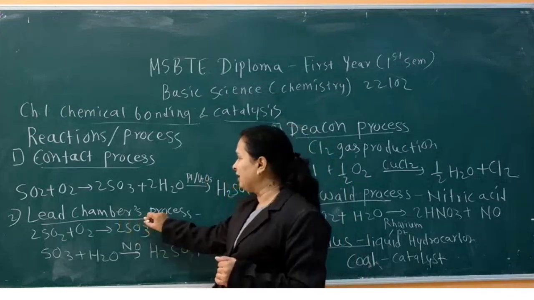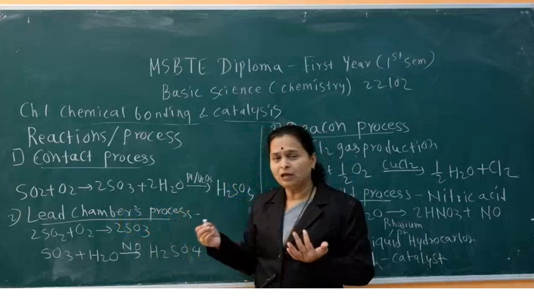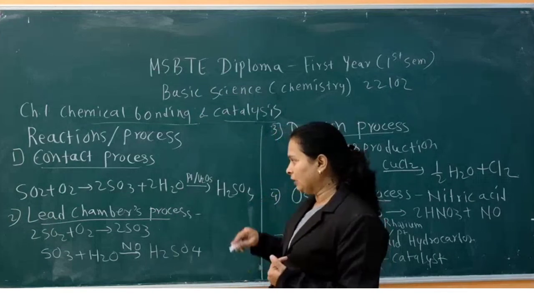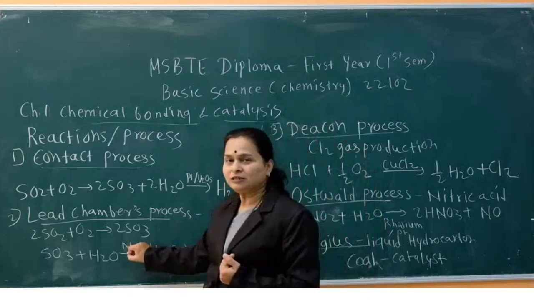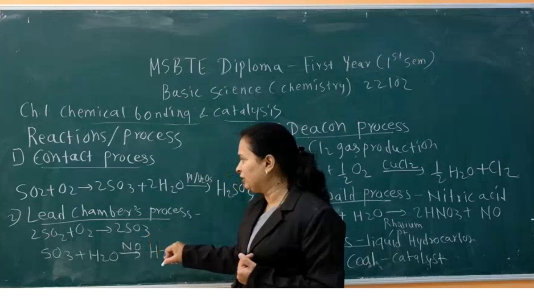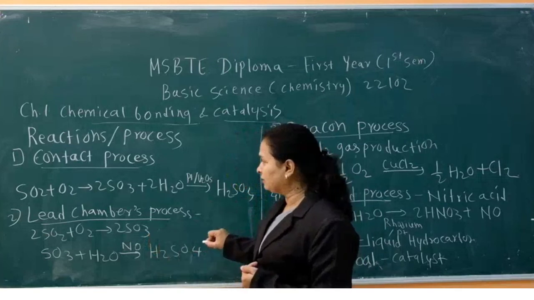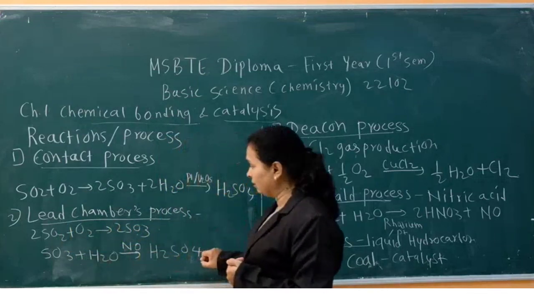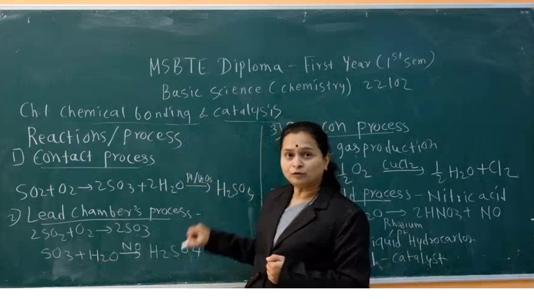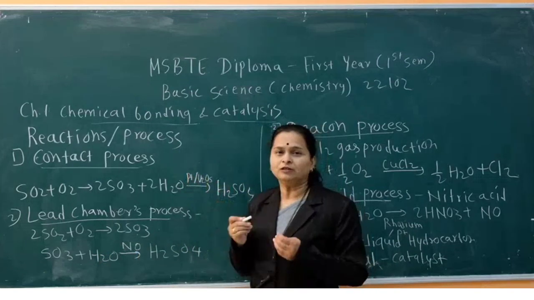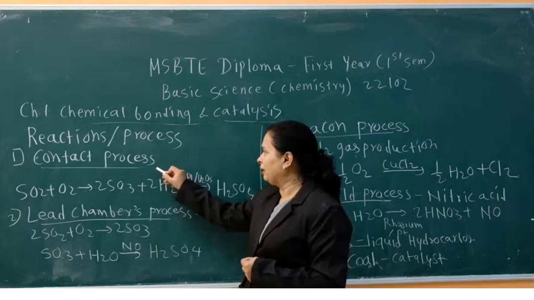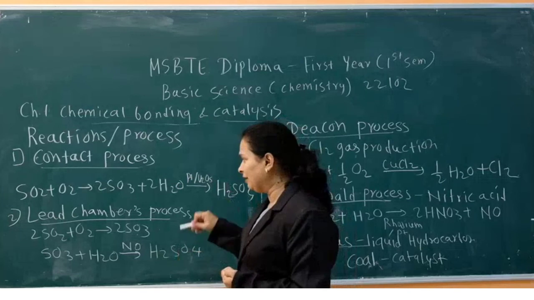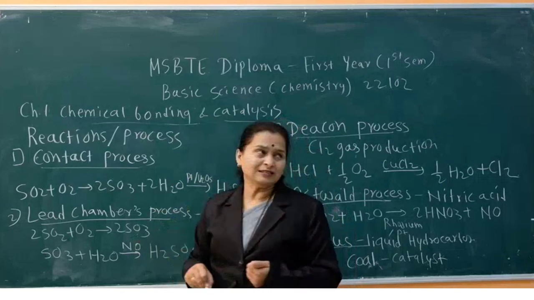Then second is the lead chamber process. It is also used for manufacturing of H2SO4. Here the catalyst used is nitrogen oxide, NO. In the first step sulfur trioxide is formed, and from sulfur trioxide sulfuric acid is formed. In the contact process the catalyst is platinum or vanadium pentoxide, while in the lead chamber process NO is used as catalyst.